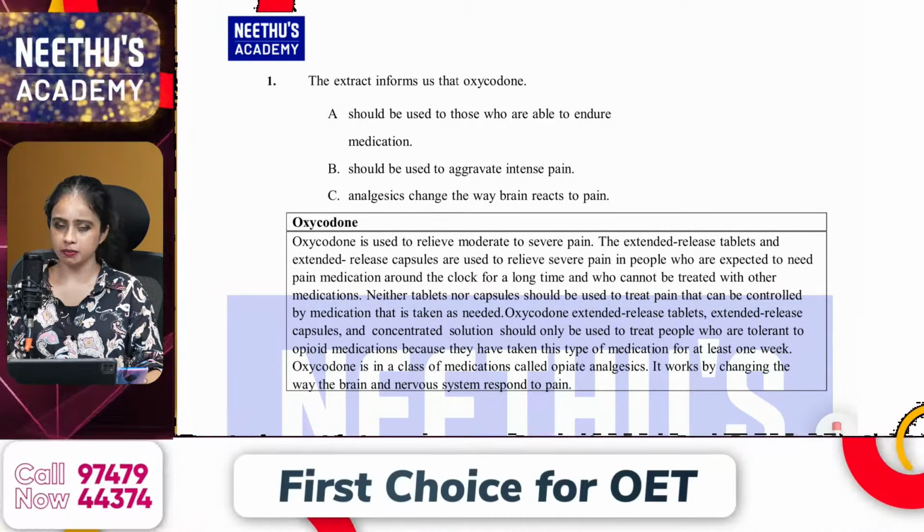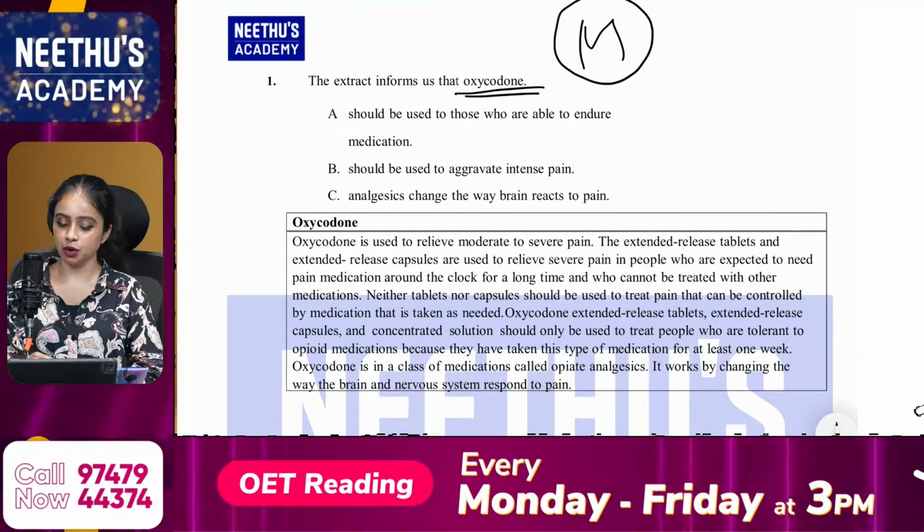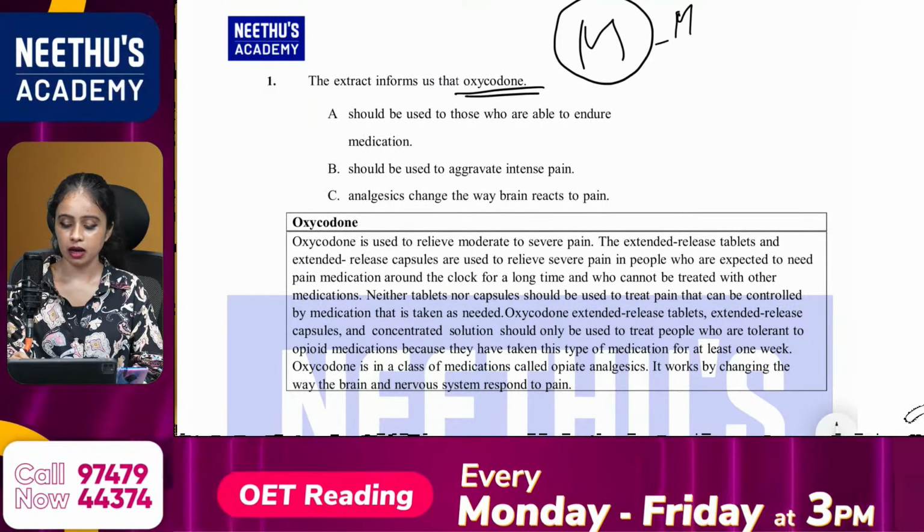What is a manual? A manual is a small booklet that contains all the information regarding a particular machine or a device or an instrument or a particular medication. So here in this question they are asking about this particular medicine, oxycodone, which categorizes this question in the second group, that is manual or policy, which comes under manual. If it is a manual, we are reading for the main idea.